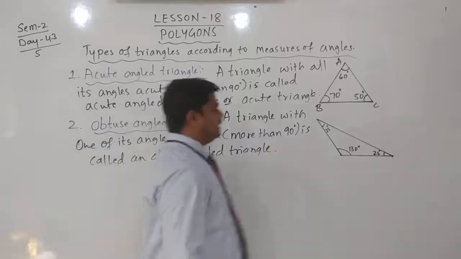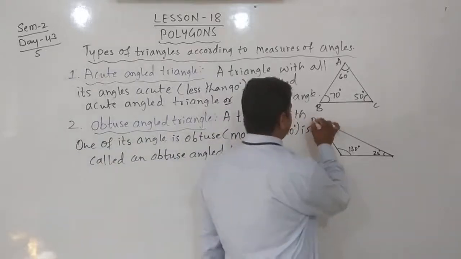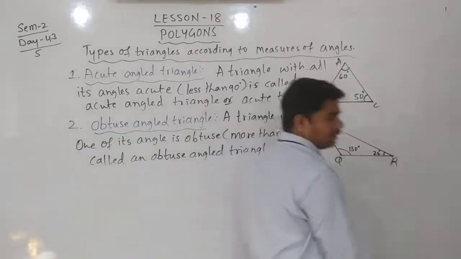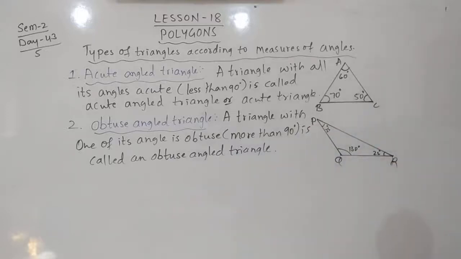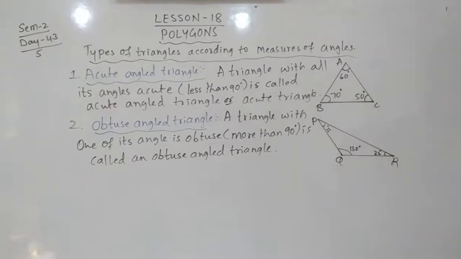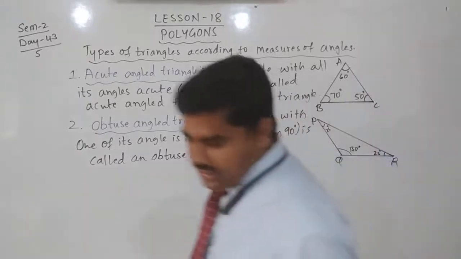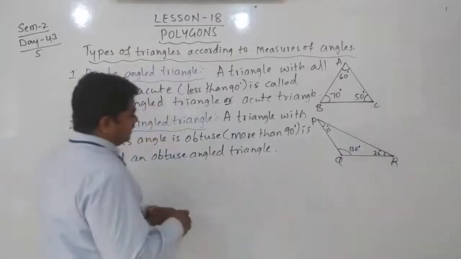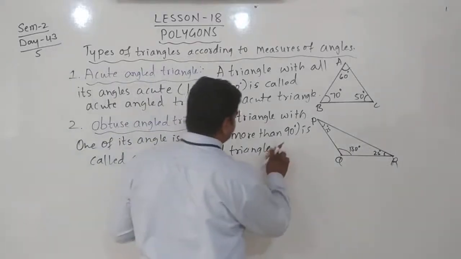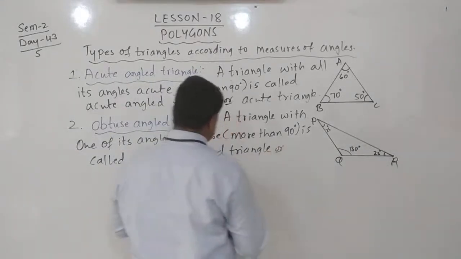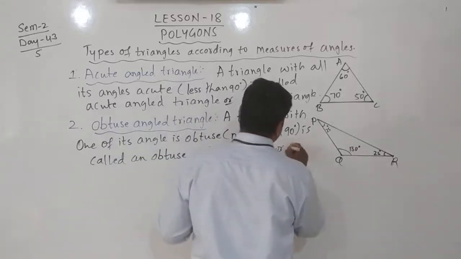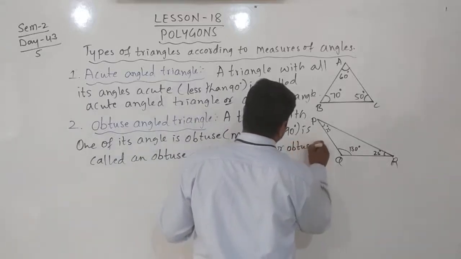Yes, write both definitions. Triangle PQR, where angle Q is 130 degrees, we can call it an obtuse angle triangle, or simply an obtuse triangle.